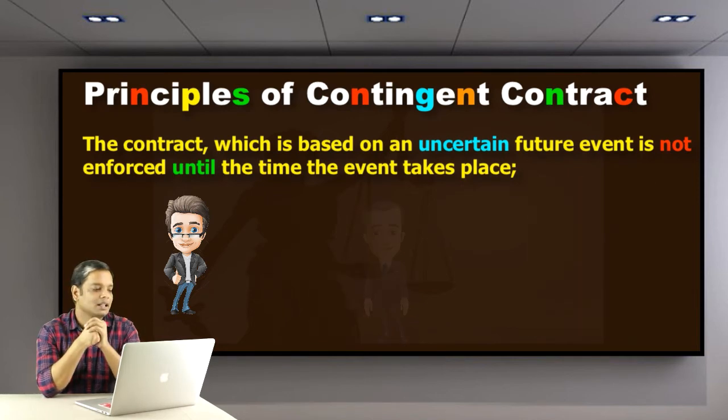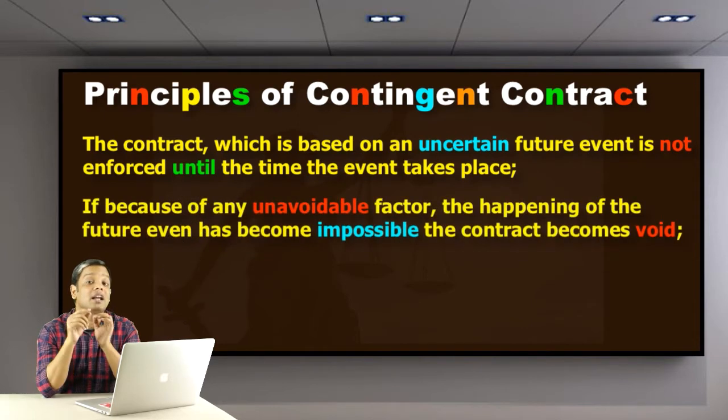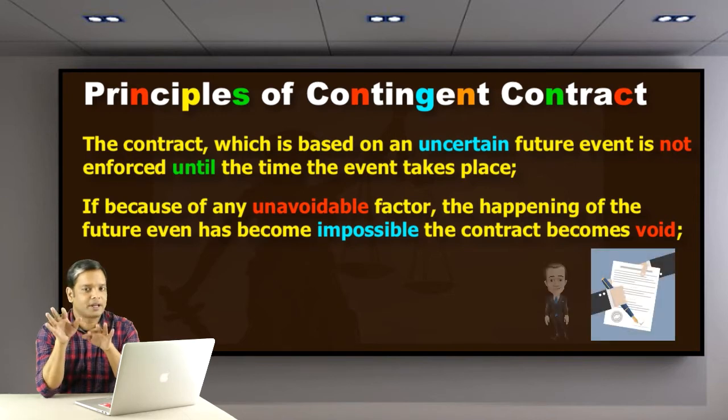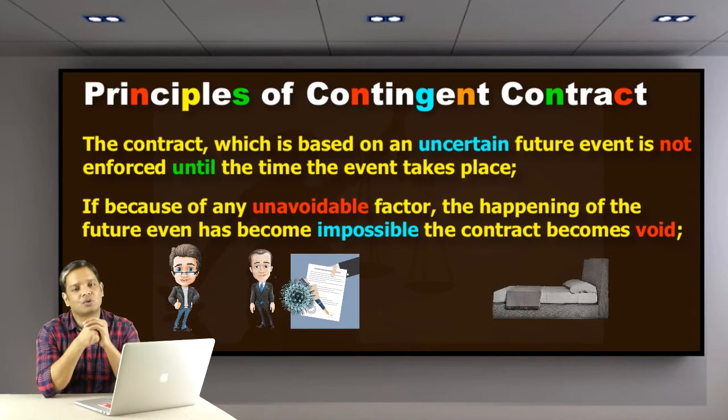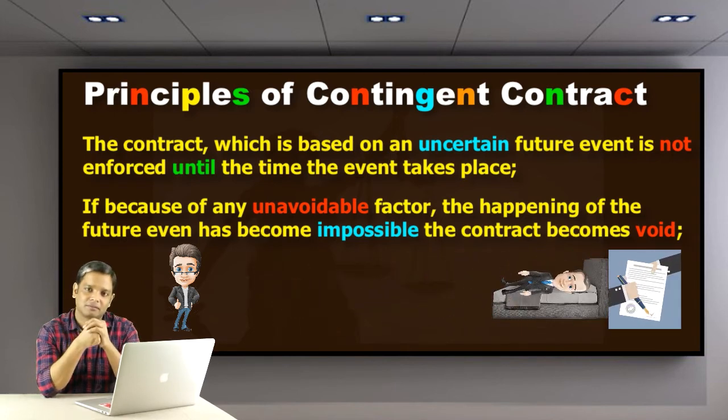The second one is, if because of any unavoidable factor the happening of the future event has become impossible, the contract becomes void. What does it mean? You made an agreement with your friend B and asked him to go and deliver that item to C. But in the meantime, B somehow falls ill and is unable to go and deliver that item.